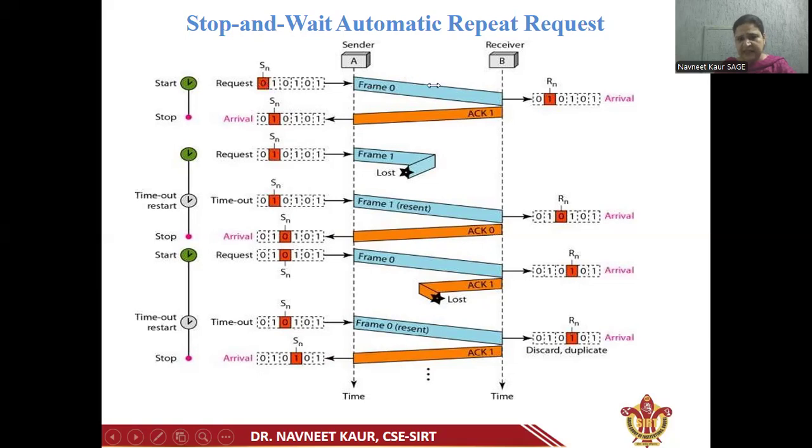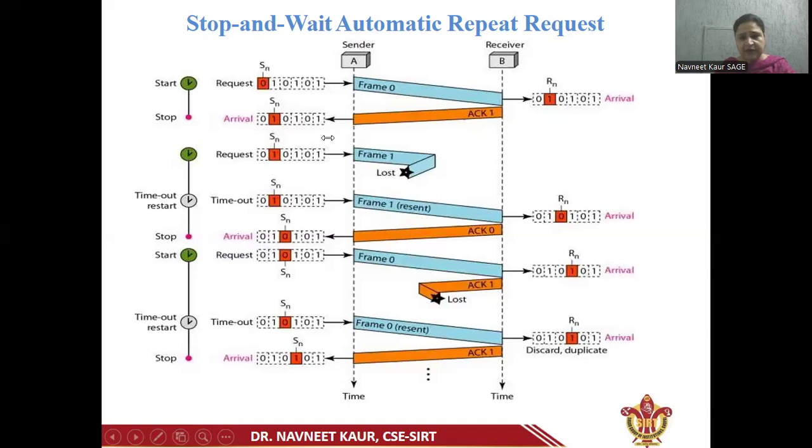Here we can see that Sn will be incremented to 1 when this frame 0 is received by the receiver and acknowledged. The sender maintains a timeout period. This timeout period is equal to the round trip time, that is, the time taken by the frame to travel from sender to receiver and be processed there, and the time taken by the acknowledgement to propagate from receiver to the sender.